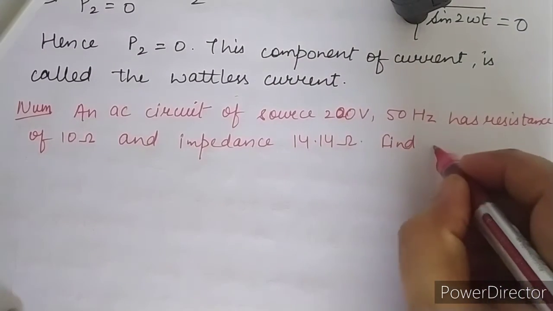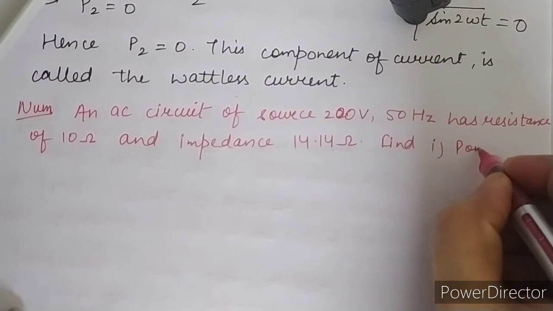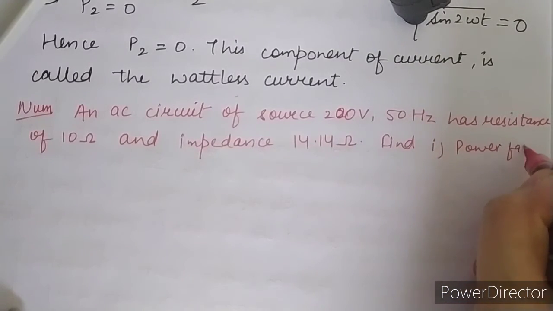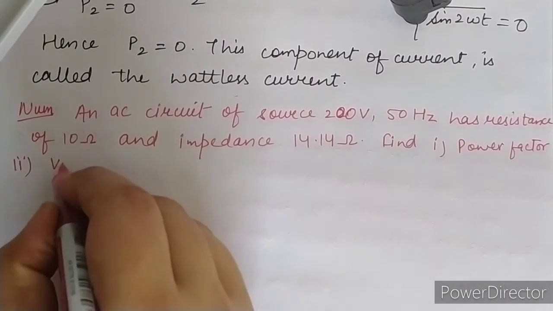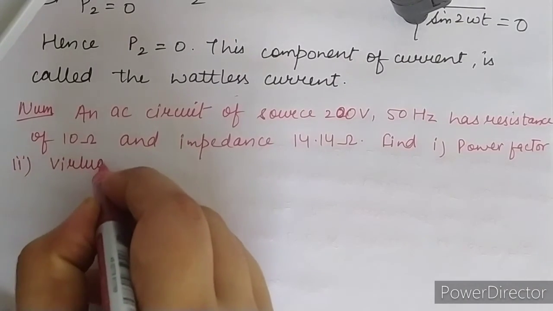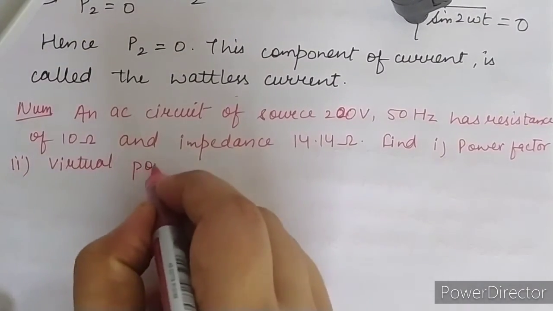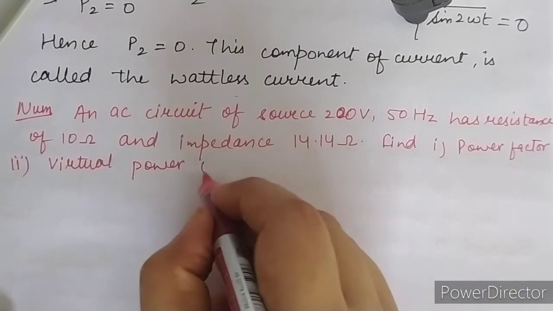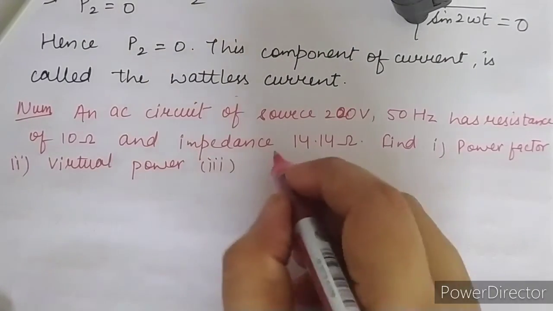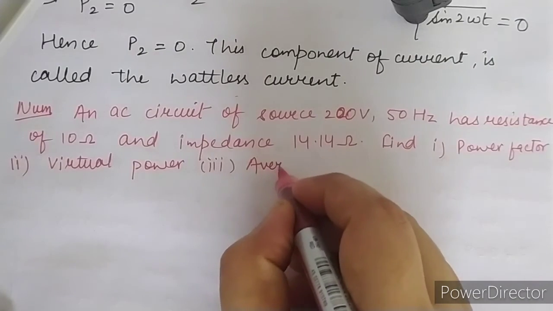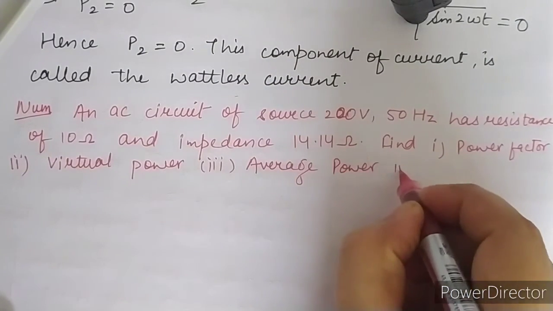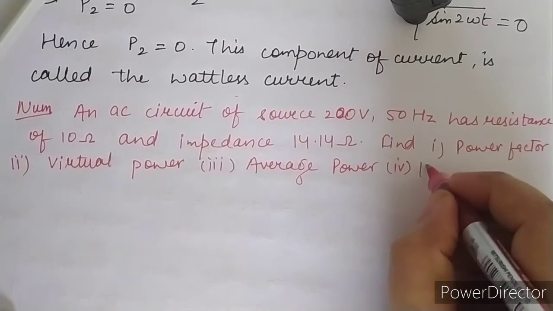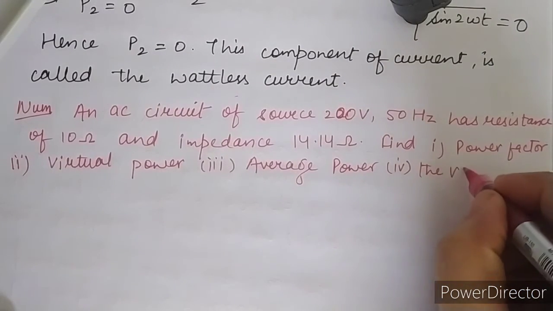First, the power factor; second, the virtual power; third, the average power; and fourth, the value of the wattless current.